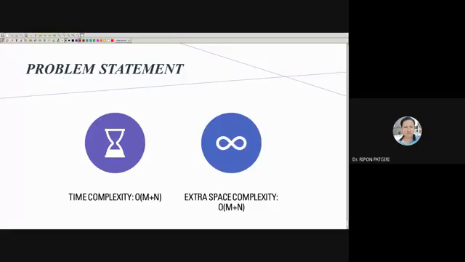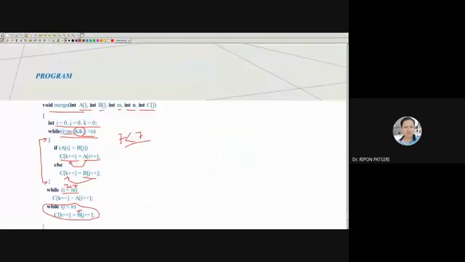Time complexity is big O of M plus N, and extra space complexity is big O of M plus N. How extra space complexity? C is the extra space, whose size is M plus N.